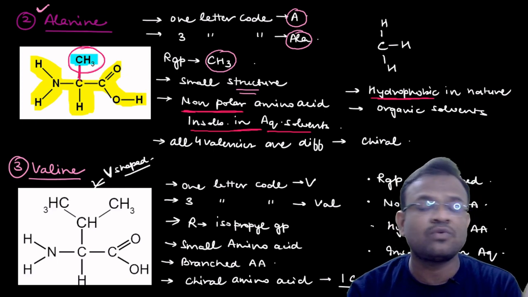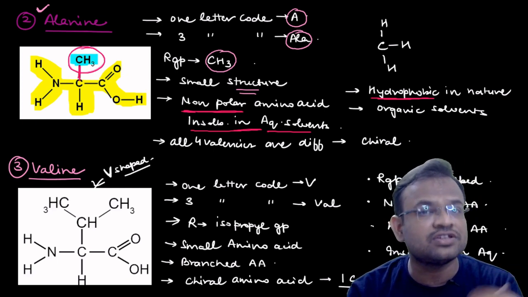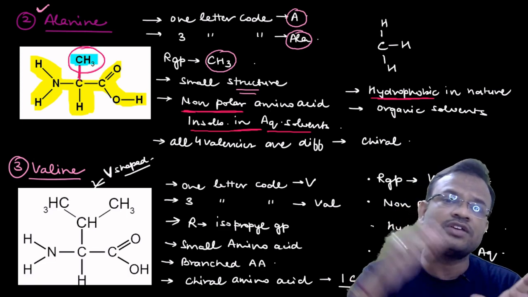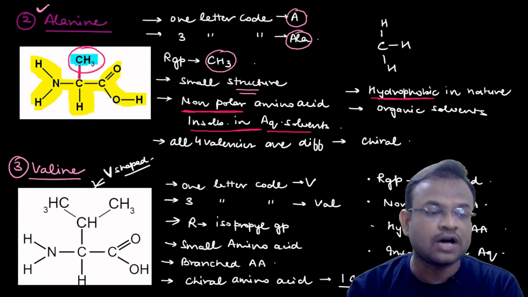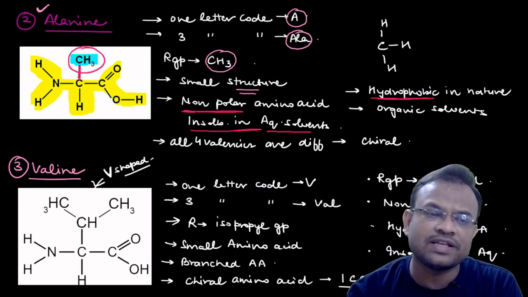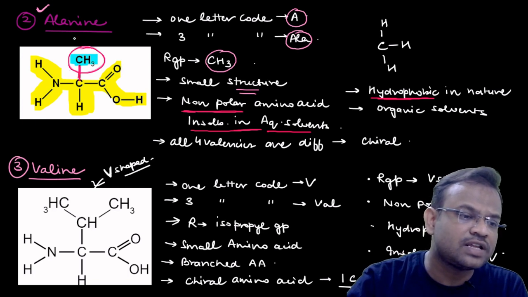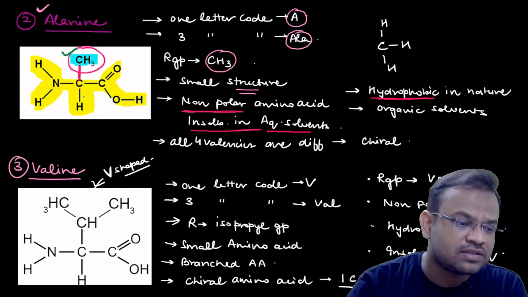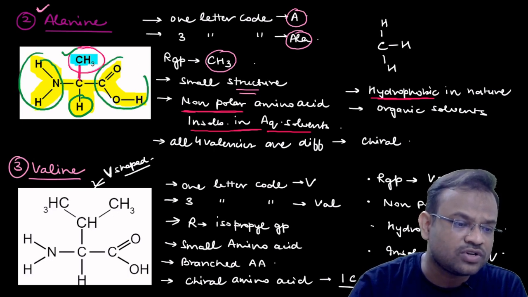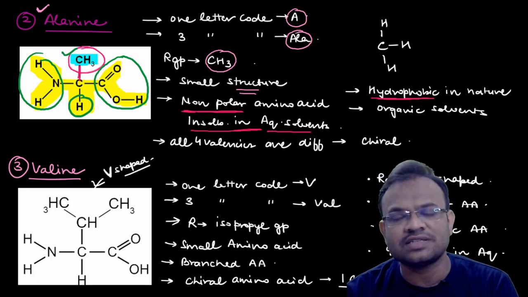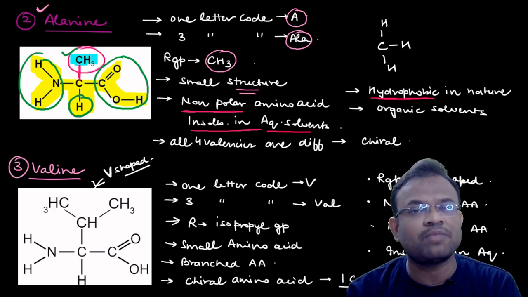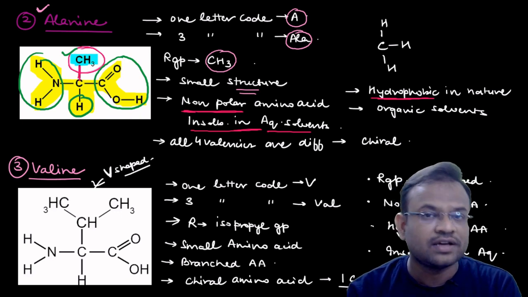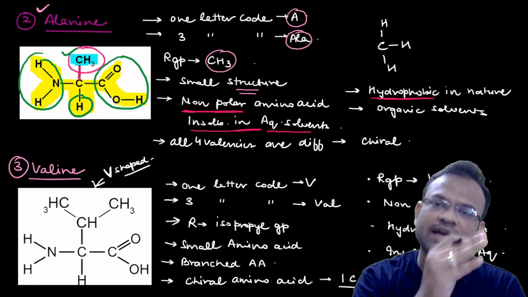Because it is non-polar. Water is a polar solvent, like dissolves like. So water will dissolve only polar things, it will not dissolve non-polar things, right? Now understand this, that all the 4 valencies are different. How am I saying that? This is CH3, this is hydrogen, this is NH2 and this is COOH. You can see that all of these 4 valencies are different. I have already told you that if all the 4 valencies are different, then the compound should be optically active, right? It can rotate the plane polarized light right or left.